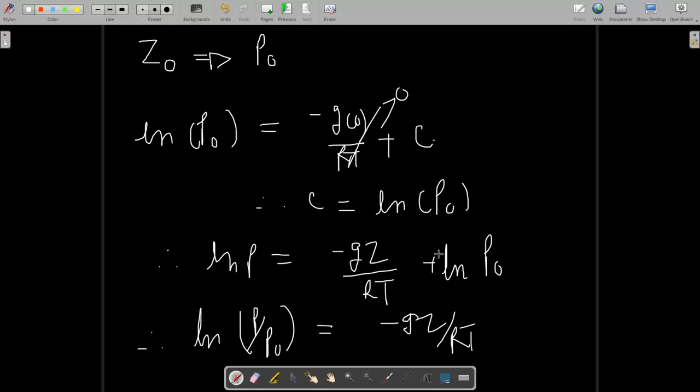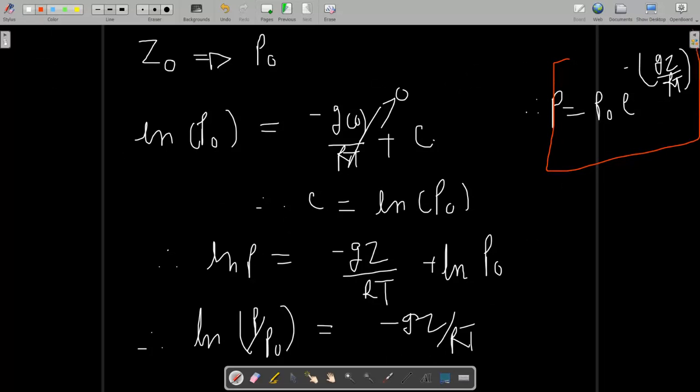So when you take the exponent on the other side, P at any pressure is given as P0 into e power minus Gz upon RT. R is the gas constant, the characteristic gas constant, not universal. So this is the equation. I'm just writing it again for you: P at any point is equal to atmospheric pressure into e power minus Gz upon RT.